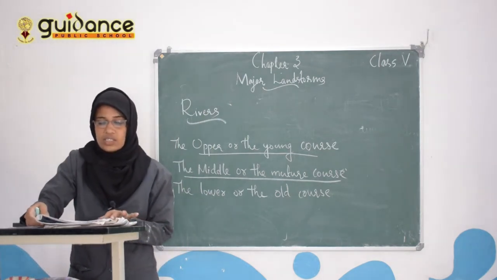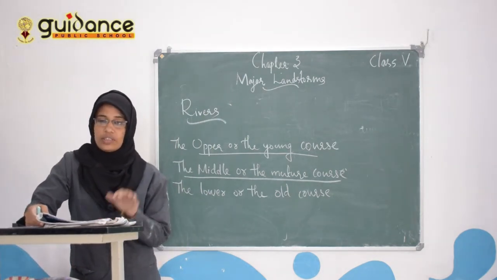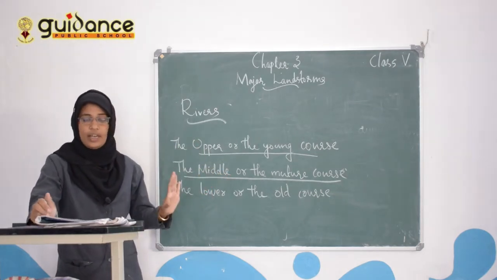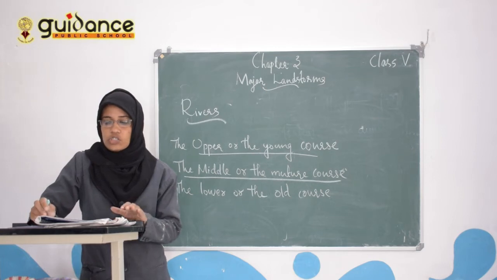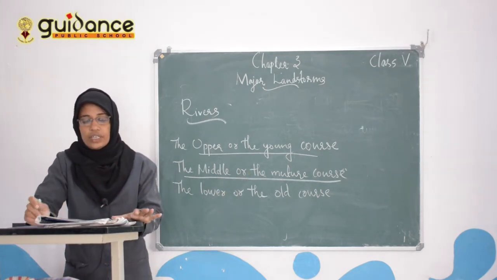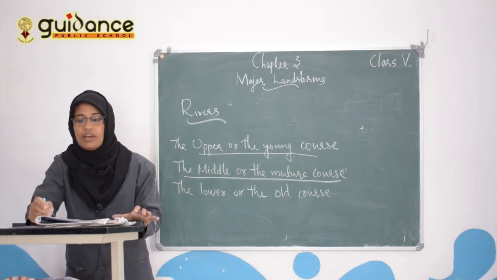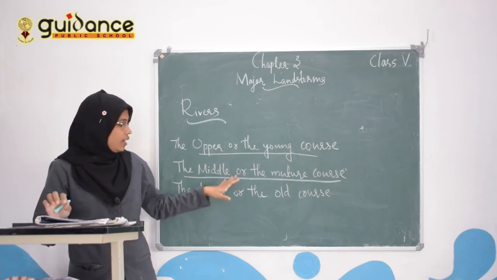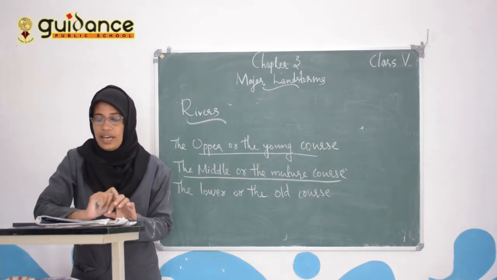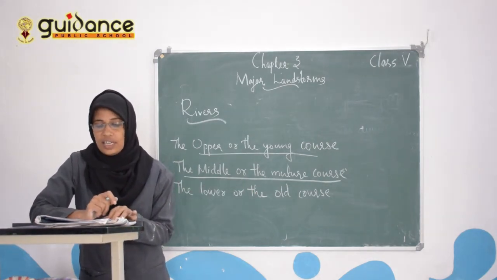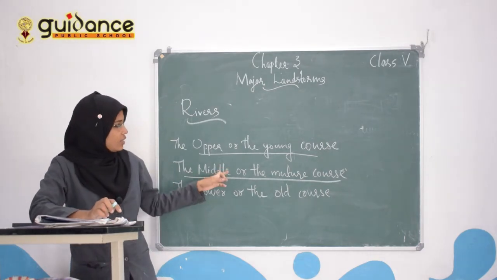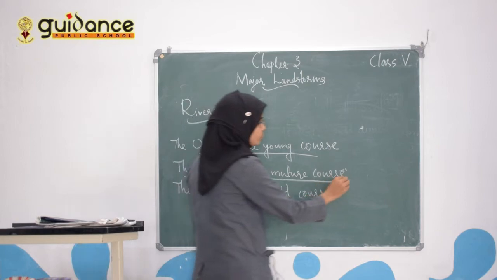In this course, the river comes down from the mountains and flows through the plains. The speed of the river decreases and the river becomes wider. So it starts creating loops called meanders.